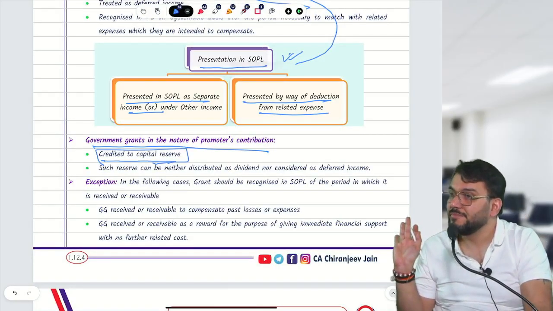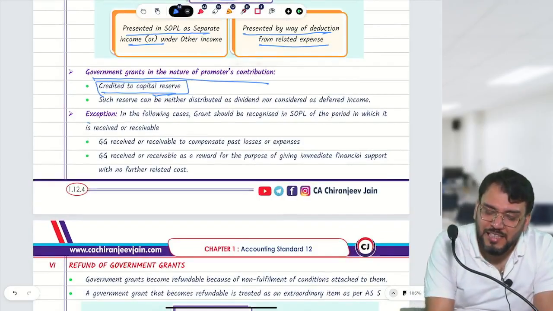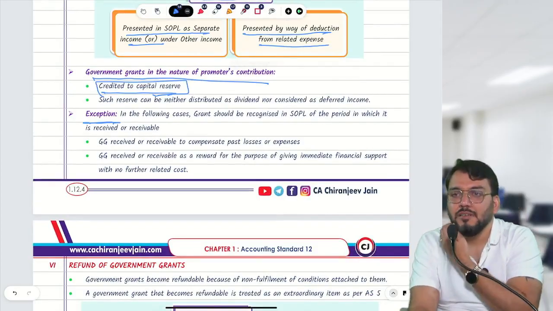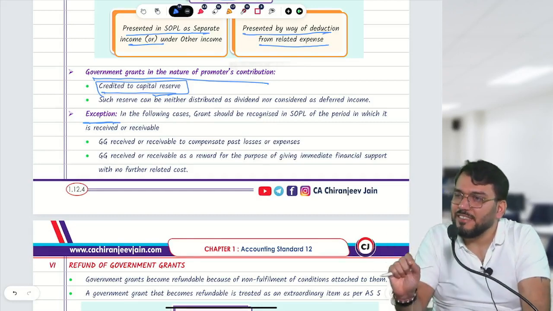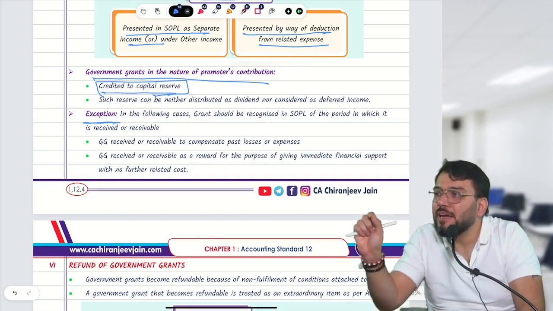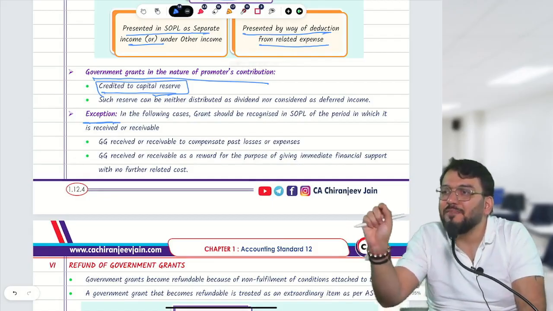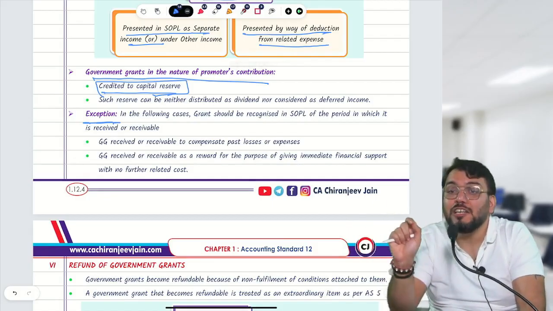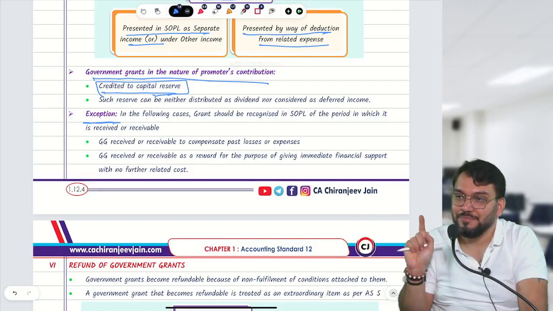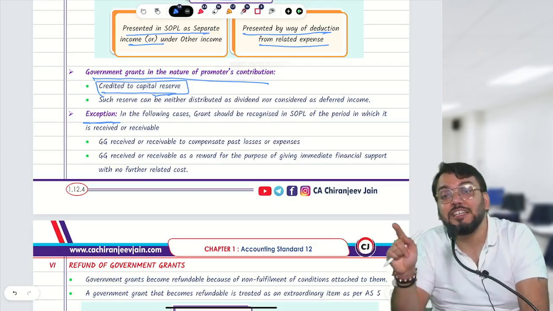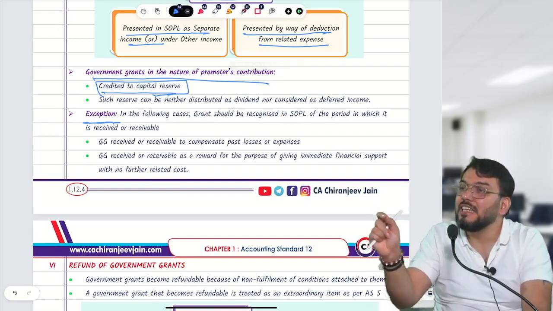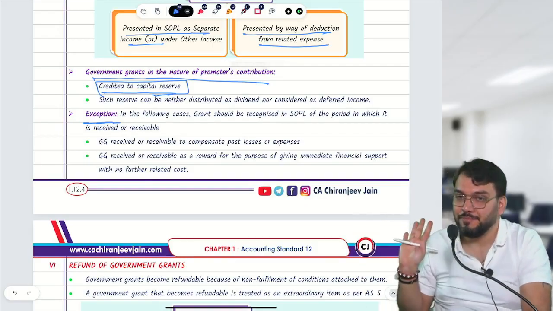Okay, sir. Chalega. Then there is one exception. Right now, just try to understand. Whatever grant received, either it has been transferred to capital reserve or it is deferred income. Till now, we have not transferred to PL immediately. So there are two cases where the grant, whatever you have received, will be immediately transferred to PL in the year in which it is received or receivable.